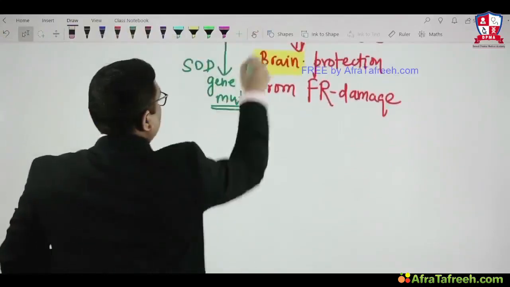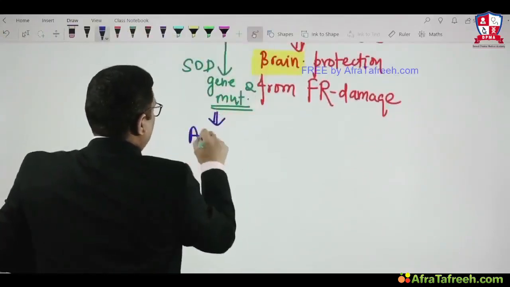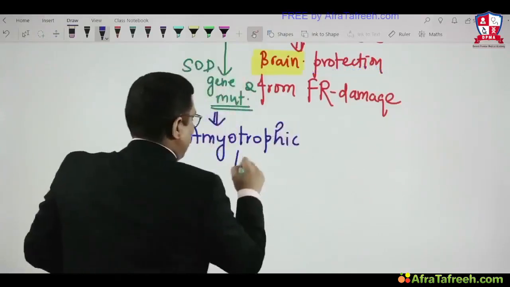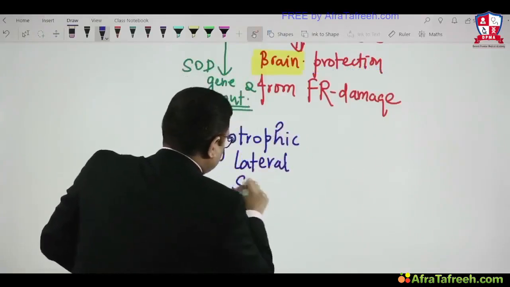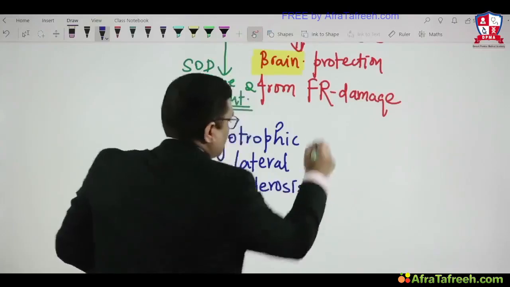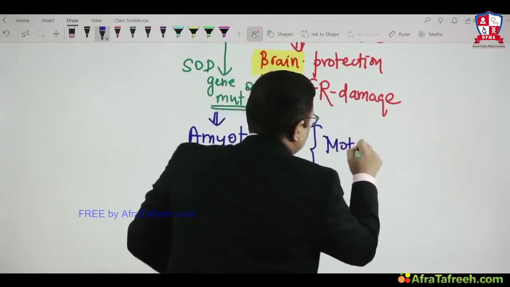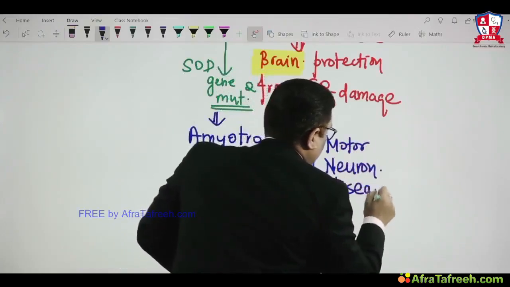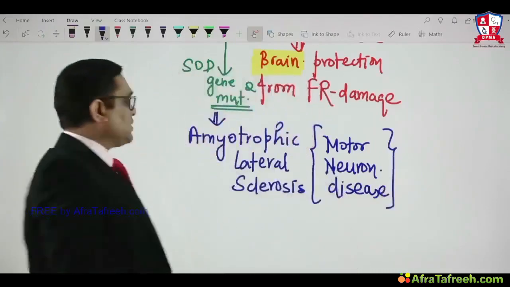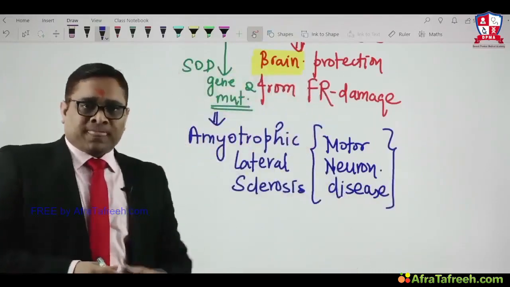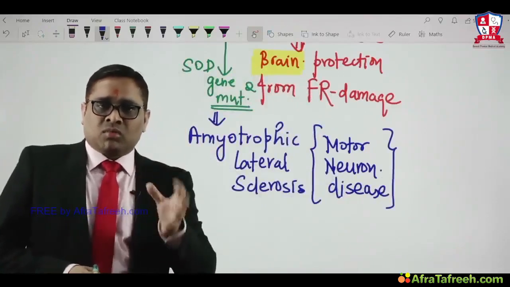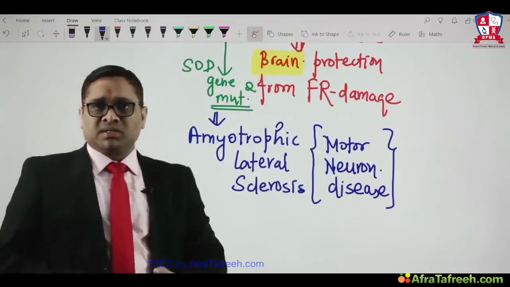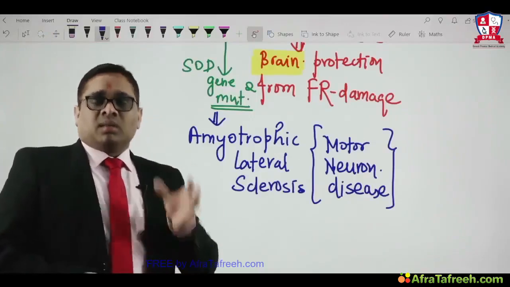Because of this mutation, which disorder will you see? Amyotrophic lateral sclerosis. So amyotrophic lateral sclerosis is an example of motor neuron disease, and this motor neuron disease is because of SOD gene mutation, right? As I was telling you, cell injury is most commonly caused by ischemia and hypoxia, and because of ischemia and hypoxia, free radicals are produced. When free radicals are more in quantity, they will cause cellular damage.